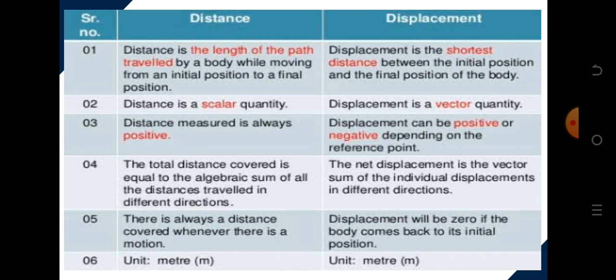Number five, there is always a distance covered whenever there is motion, but displacement will be 0 if the body comes back to the initial position. That is, if I move a body from a point A and I move it round, and then return the body to point A, then the displacement of that object is 0. Though the object moves, it has not been displaced because it has returned to its original position. But if it is distance, as it moves, we calculate the distance along the line. Then, distance is measured in meters, and displacement is also measured in meters.